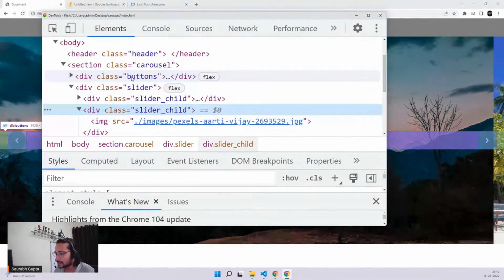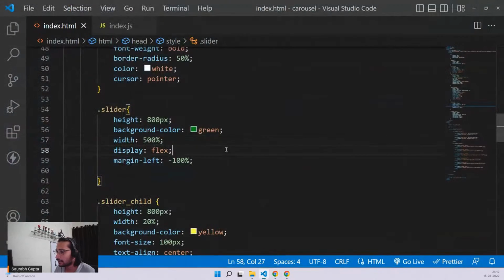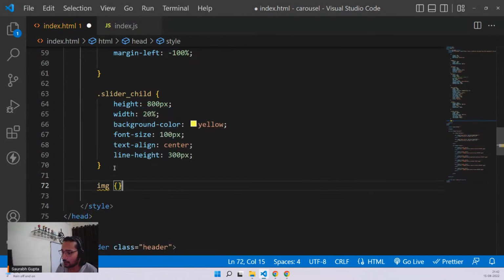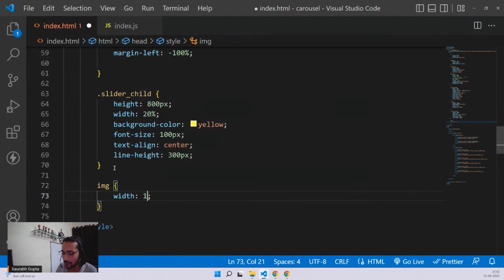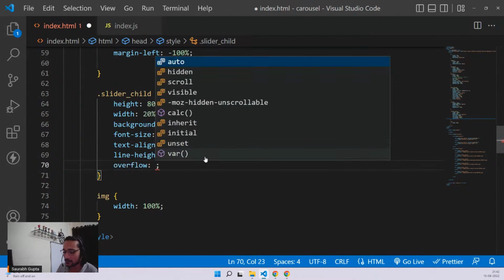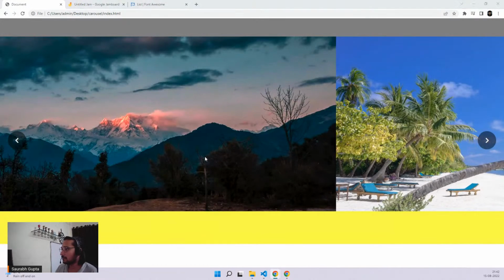Button is full width. It's completely fine. Image width is small, right? Exactly. Image width is small. I forgot that. Yes. So let me just adjust that. IMG will always have a width of 100%, no matter what. And slider child also give it an overflow hidden, so if any image is overflowing, it should be hidden. Exactly. Cover the image. Oh, wait.